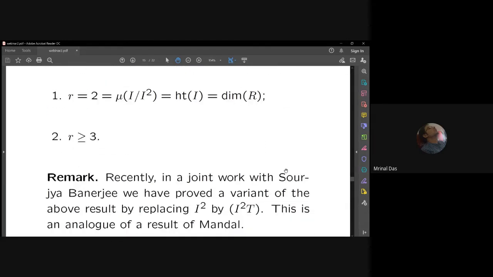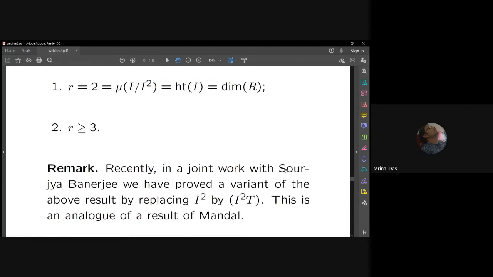So we could improve that result of Mandal as well. Recently, in joint work with my student Sourjya, we have proved a variant of the above result by replacing I square by I square t. This is an analog of a result of Mandal, which he proved in answering a question of Nori in the 90s. But I'm not getting into the details of this one.